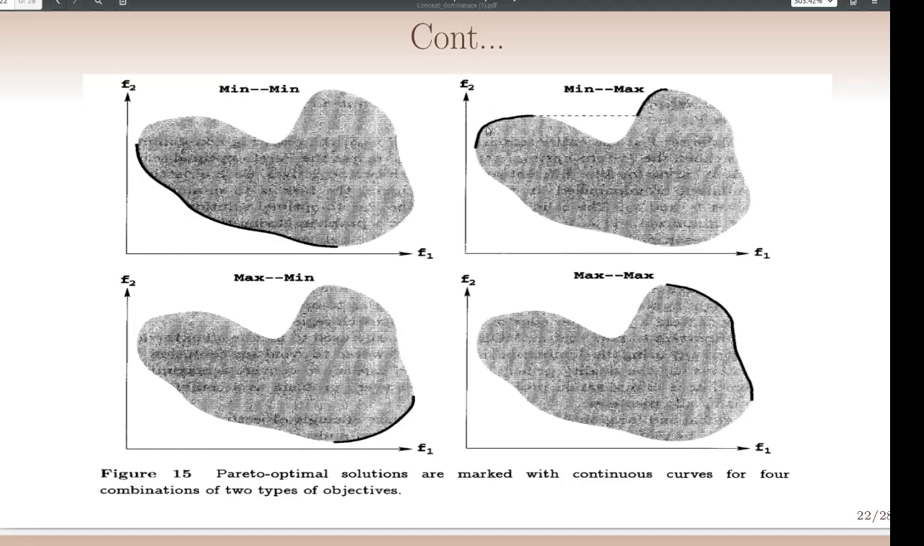And in this diagram F1 needs to be maximized and F2 needs to be minimized. In the last one, both F1 and F2 need to be maximized. So these are the four possible conditions of objective functions, and in all these conditions we can find the optimal set of solutions.